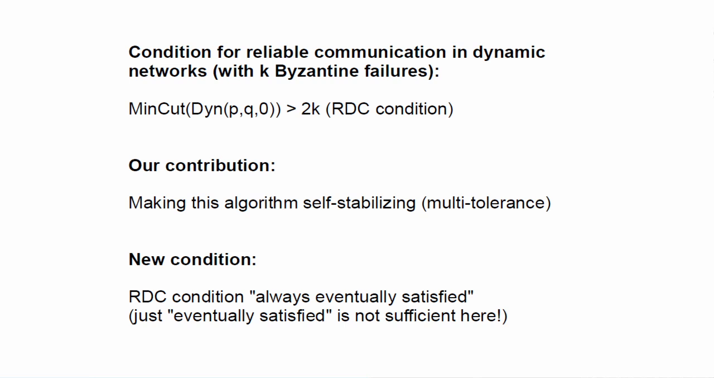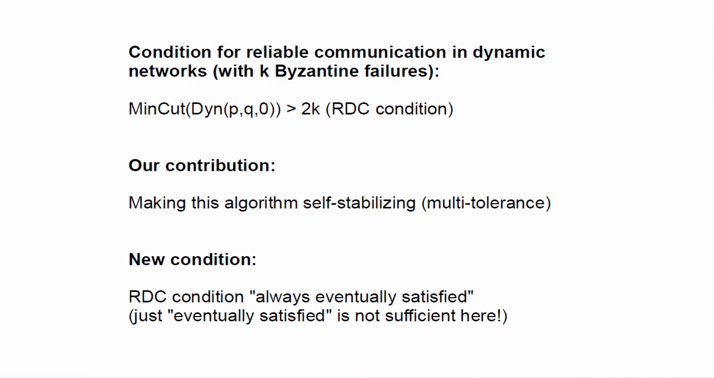So without transient failure, we had to satisfy the aforementioned RDC condition. And now, with transient failures, we have to satisfy the following condition. The RDC condition is always eventually satisfied. So what do I mean by that? Well, previously, the condition was that for any two nodes P and Q, min cut of din PQ0 must be strictly greater than 2k. And now, the condition is that for any two nodes P and Q and any time t0, min cut of din PQ t0 must be strictly greater than 2k.